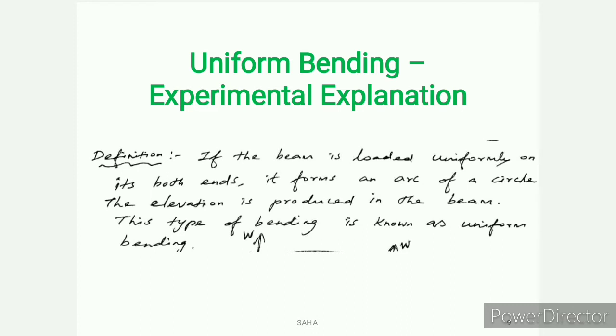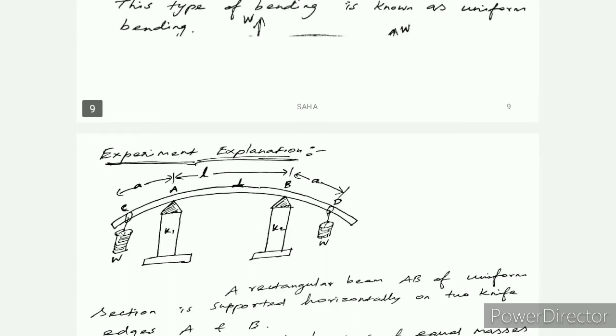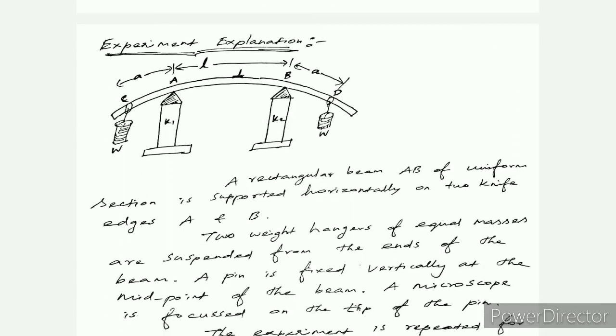That's all. Next, uniform bending experimental explanation. If the beam is loaded uniformly on both its ends, it forms an arc of a circle. So the elevation is produced in the beam. This type of bending is known as uniform bending. So this is the definition for uniform bending. Uniform bending means load is placed on both ends of the beam. That is very important. So that is the difference between uniform and non-uniform bending.